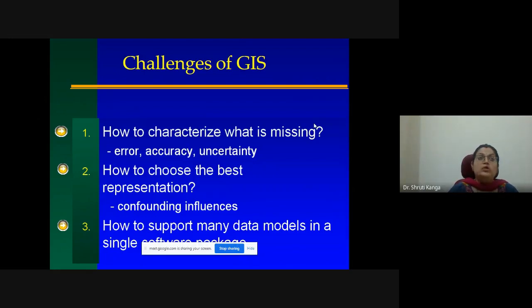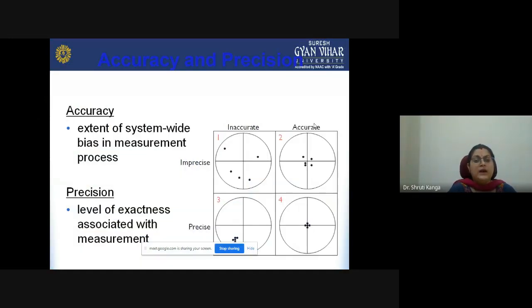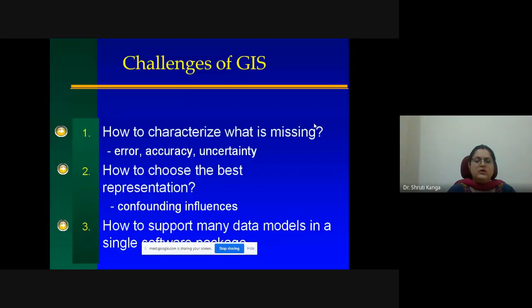Then how do we go for the representation of data, what is the best method through which it can be represented properly, and then how to support many models in a single software package. These kinds of challenges are there. Then accuracy and precision, before we go for different parameters where we assess the error,